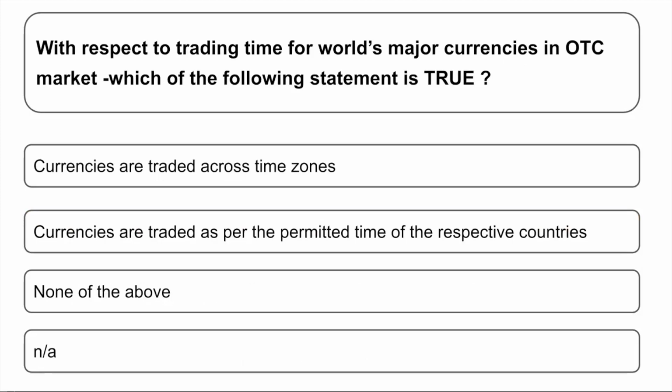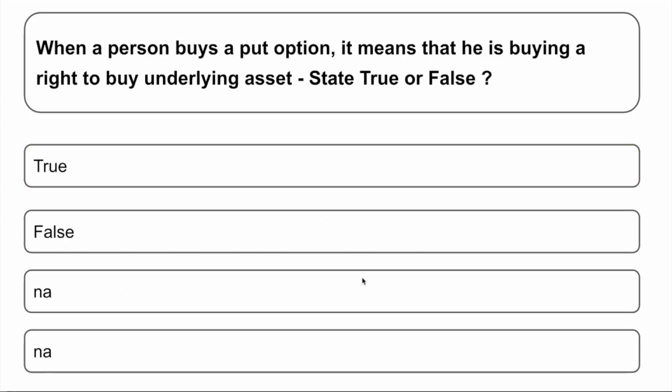With respect to trading time for world's major currencies in over-the-counter market, which of the following statement is true? Options are: A. The currencies are traded across time zones. B. Currencies are traded as per permitted time of the respective countries. C. None of the above. The correct answer is that the currencies are traded across the time zones. There is no specific time duration in which the trading is being held, just like in stocks, but here it is 24/7, that is across time zones the currencies are getting traded.